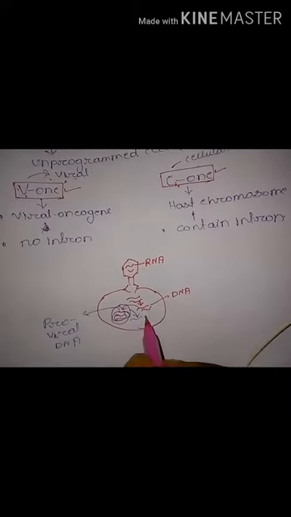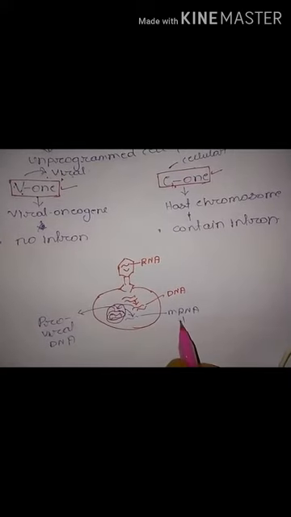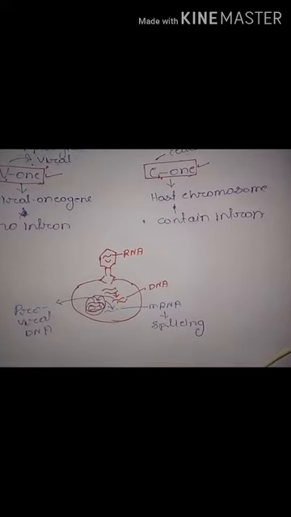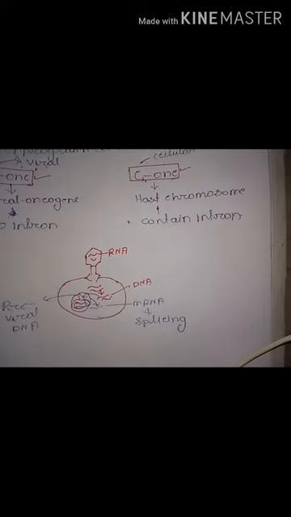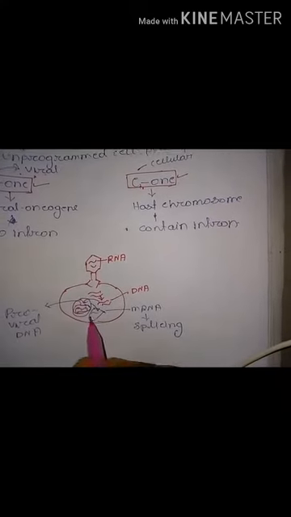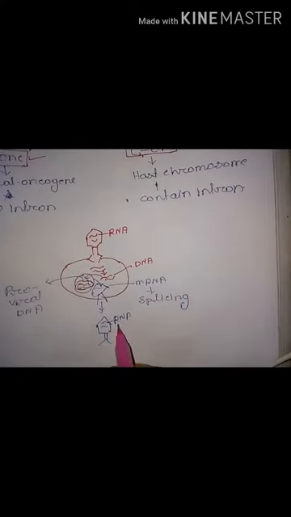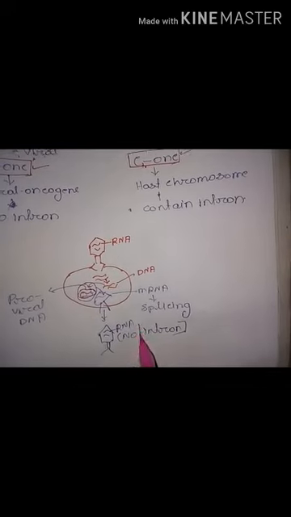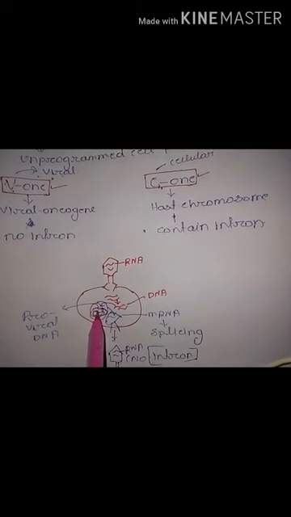And when this proviral DNA forms mRNA, this mRNA is spliced. When this mRNA is spliced, it loses its introns, and so the virus which is formed from that, this RNA, contains no intron. That is the difference from a cellular oncogene, because a cellular oncogene is already present in the cell nucleus and contains introns.